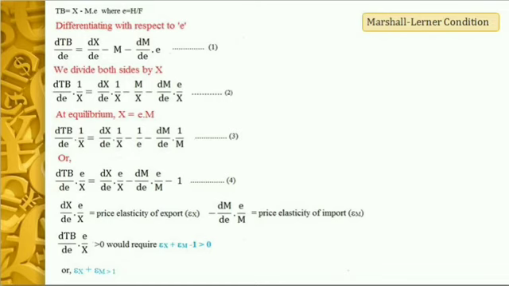One thing, however, is clear from here. If the individual elasticities are greater than 1, then the condition is automatically satisfied. This, however, does not mean that if the individual elasticities are less than 1, this condition will not be satisfied. If the elasticities are less than 1 but substantially high, then the sum may be greater than 1. While the Marshall-Lerner condition is so important, the question arises: are the elasticities sufficiently large so that this Marshall-Lerner condition may be satisfied?